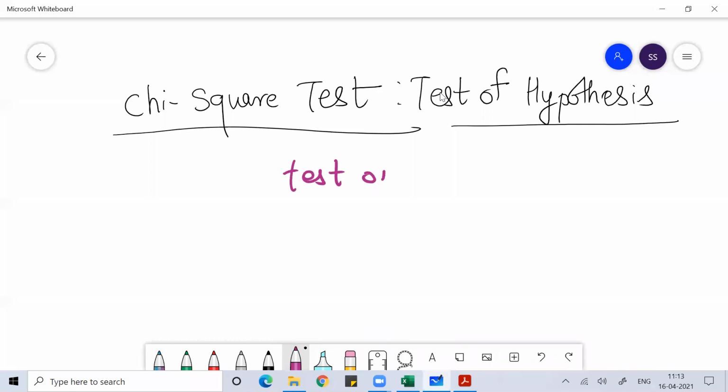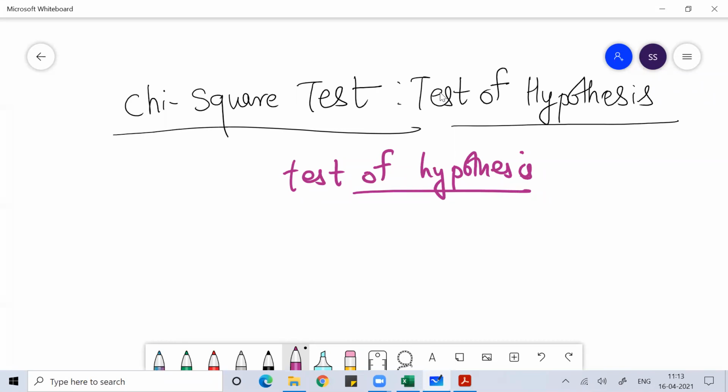Whenever we work on test of hypothesis, a hypothesis is being passed on. A hypothesis is a statement which may or may not be correct. We don't know. It is a statement passed in general public by a certain person, a resourceful person related to an organization or society or any other perspective.